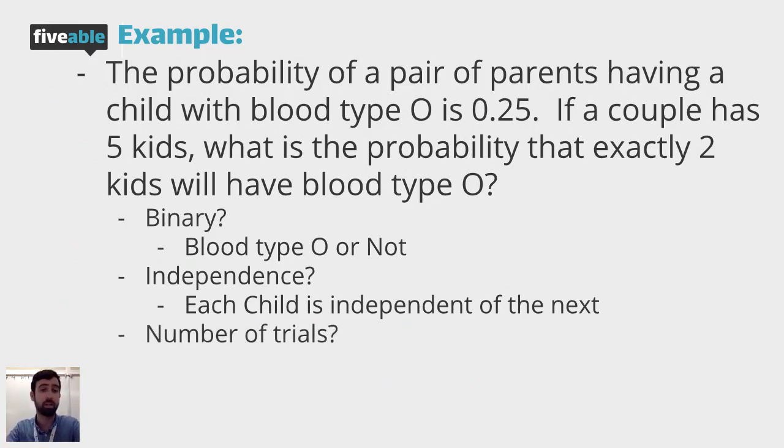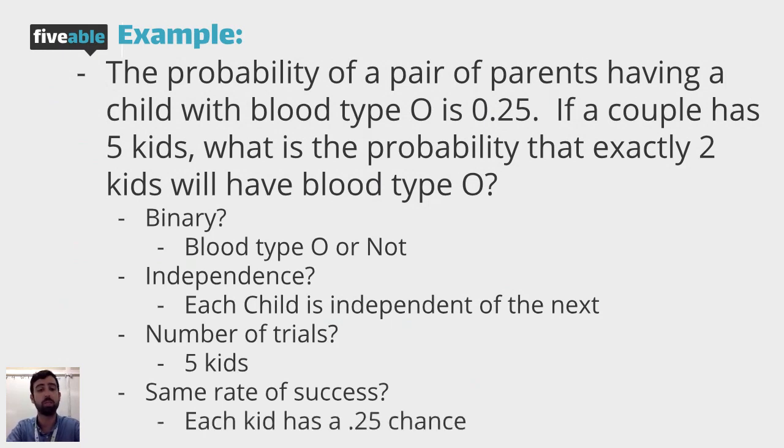Number of trials. Is there a fixed number of trials? Yeah, it's the 5 kids, right? We're only going to have 5 kids. Same rate of success. Do you have the same rate of success? Yep, each kid has a 0.25 chance of having blood type O. So this would be a binomial setting.